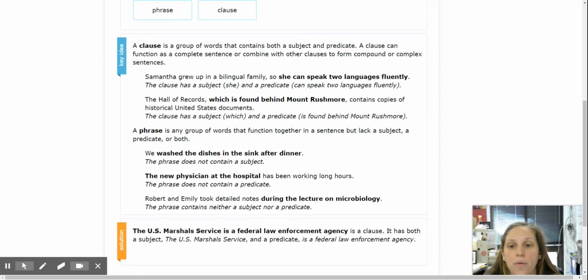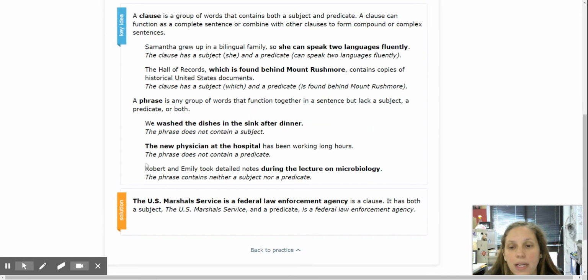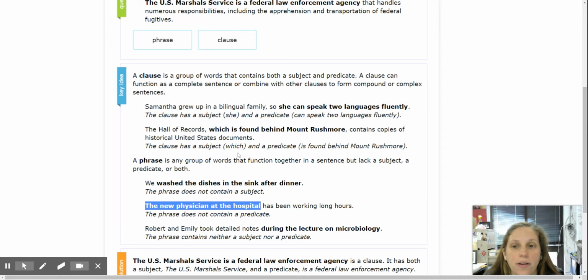Okay. Wash the dishes in the sink after dinner. So wash the dishes in the sink after dinner is the predicate, right? That's what happened, but we don't have the subject. So this is a phrase, okay, and this whole thing would be a clause because it has a subject and a predicate. The new physician at the hospital. So the new physician is our subject, but we still don't have a verb, right? It's just telling me where he is. He's at the hospital. So this is a phrase and not a clause.